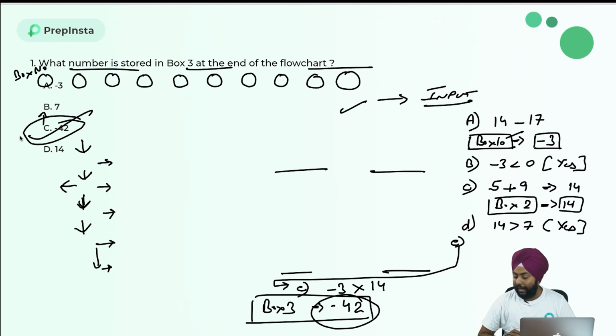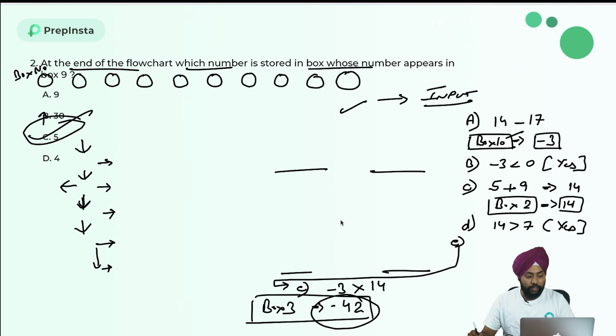Cool. I am not erasing this so that you have your data while I move to the next questions. That's why I'm not erasing this whole data. So the answer is number minus 42. That is my correct answer. Now I will move to the next question of this type. I want you people to pause the video and answer the next question now.